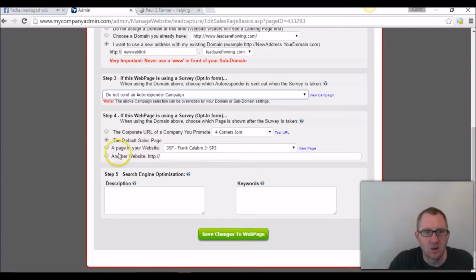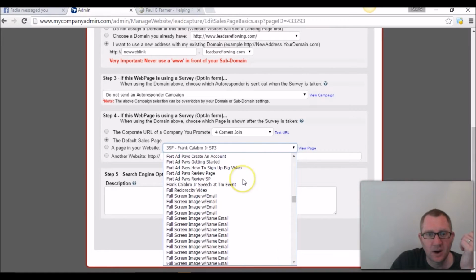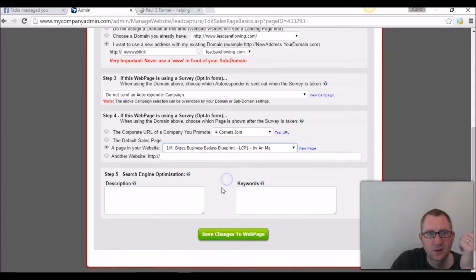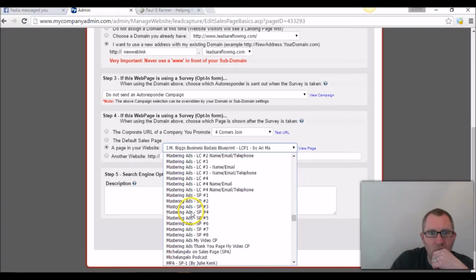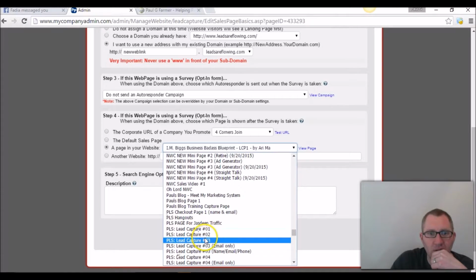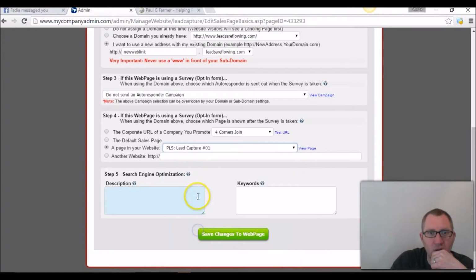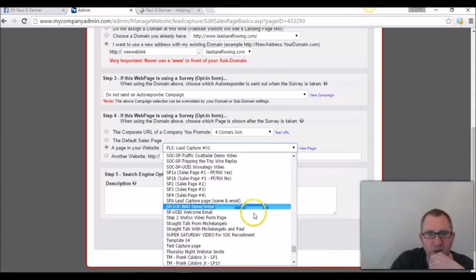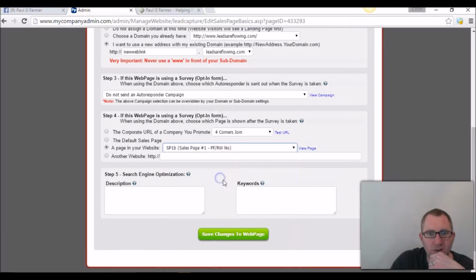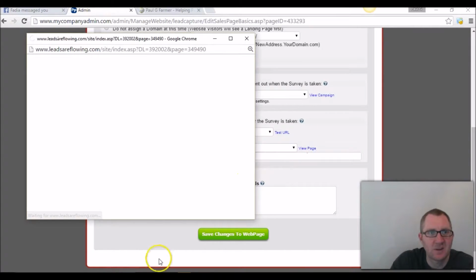Okay, so you have a page in your website. That just means that I already have these. Look, all these are already in here. I could select one of these. I just picked one randomly, it doesn't matter, but you can select one of the pages that's already in here, so you don't have to go and create a new page. This is where it will forward to. Okay, so you typically want a sales page, so we'll just pick a sales page. And then I can view that sales page.